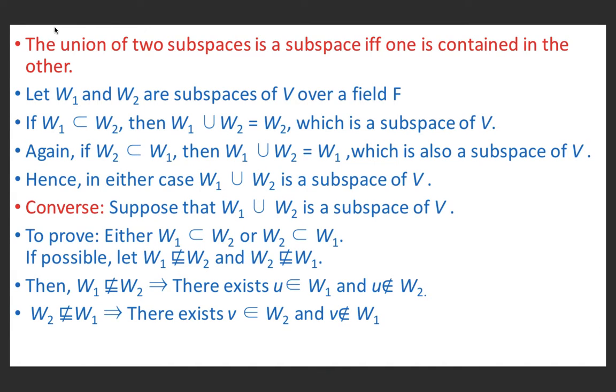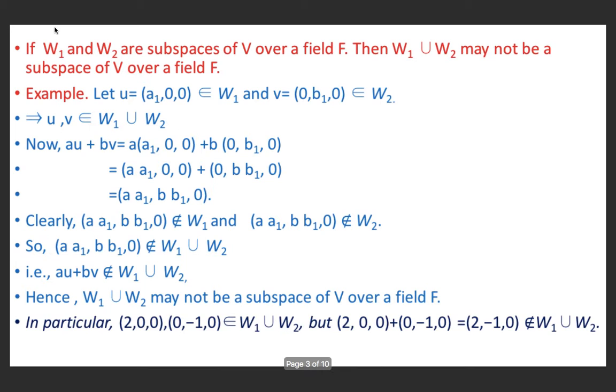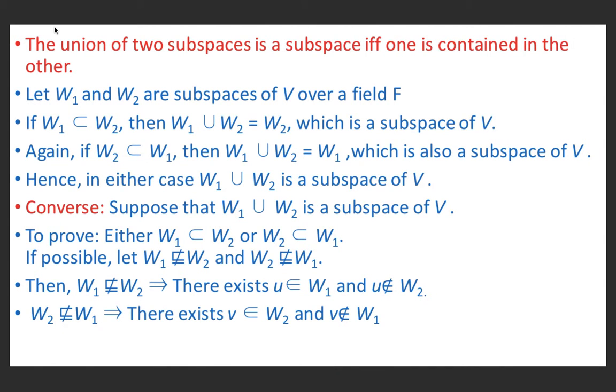The union of two subspaces is a subspace if and only if one is contained in the other. Because in the last example we have seen that the union of two subspaces is not necessarily a subspace over a field F. So the restriction here is that the union of two subspaces is a subspace if and only if one is contained in the other.